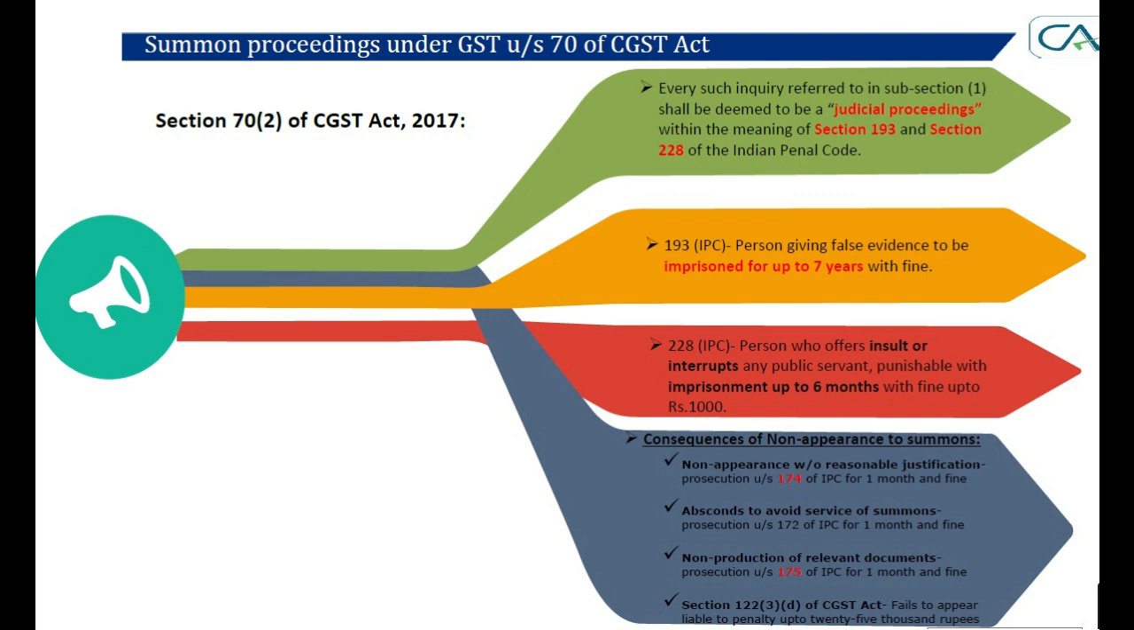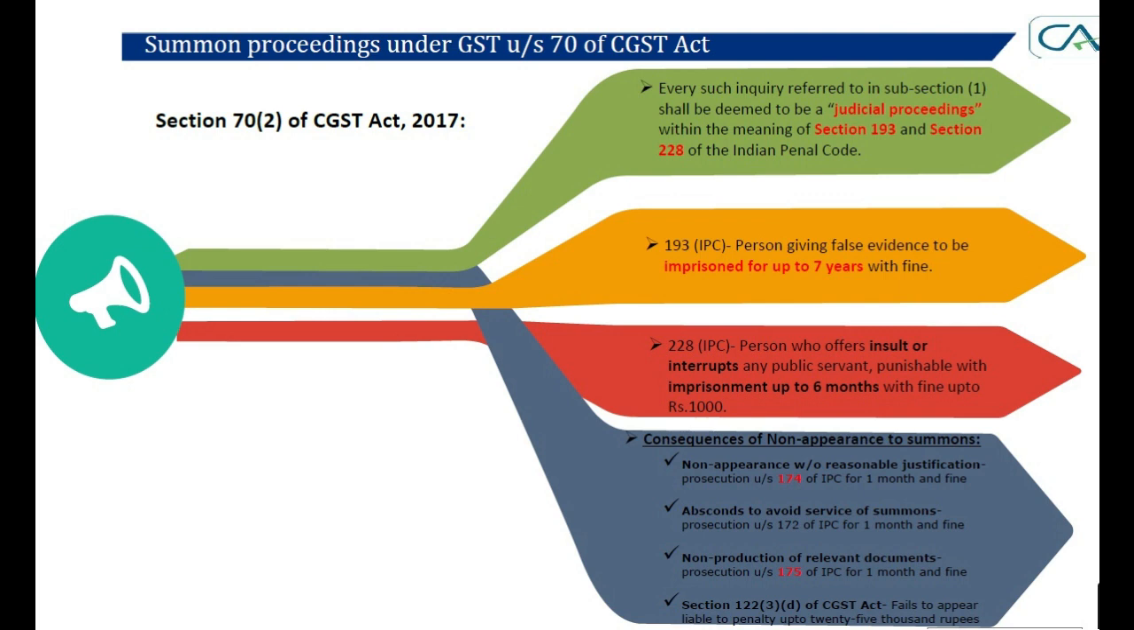Second thing, section 228 says if you do not cooperate, interrupt, or insult any public servant or the particular superintendent or inspector, you can be imprisoned up to 6 months. If you don't attend summons, in the summons notice, which we are going to see towards the end, sections 174, 175 are mentioned in all the summons, in the prescribed format. If you don't attend the summons, you will attract section 174, 175.